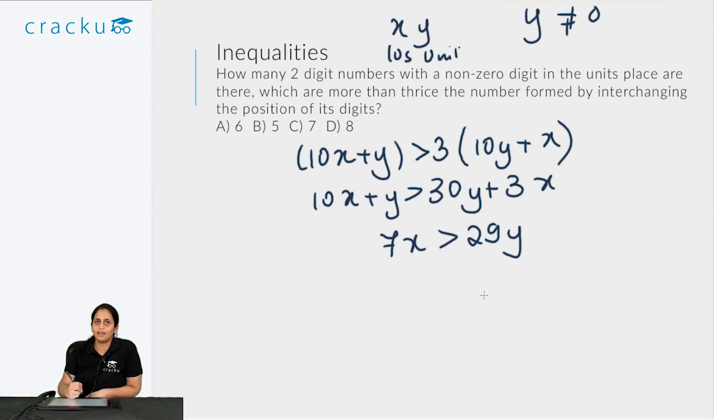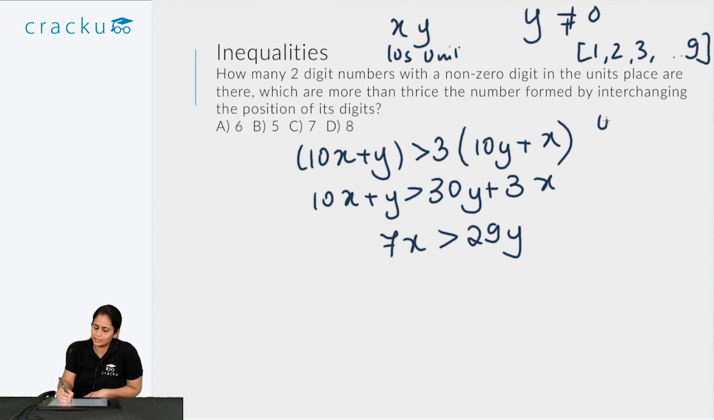Now x and y are digits, so the only values that they can take are 0 to 9, and I am told that y is not 0, and because I have to start with a 2-digit number, x also cannot be 0. So I have to consider x and y such that the digits are 1, 2, 3 till 9. In this I have to find digits x and y such that 7x is greater than 29y.